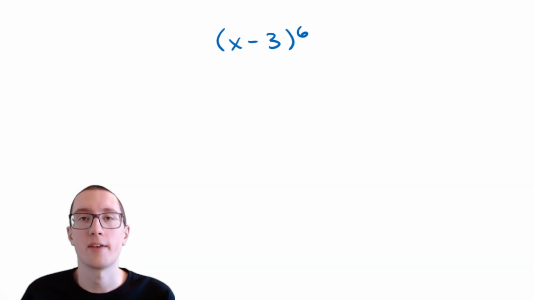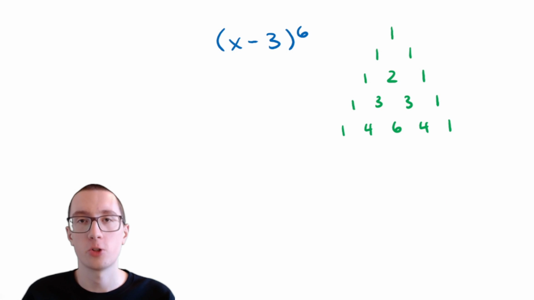But could you imagine having to do all of that multiplication 6 times? We would have to write x minus 3 times x minus 3, and it would get harder and harder every time. So that's why we have Pascal's triangle instead. So for Pascal's triangle, what we need to do is we need to use the same row as the exponent. So we have an exponent here of 6. That means we need to use the 6th row of Pascal's triangle.